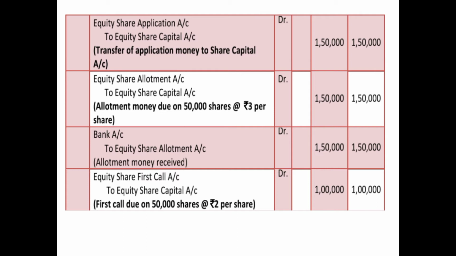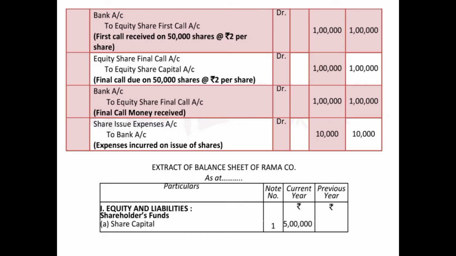After the due entry, we'll pass the receiving entry, and since in this question no call scenario is there, therefore we'll pass the receiving entry as bank account debited to equity share first call account 1 lakh each. After first call, the company has also made the second call, and in the previous video we have already discussed that whatever will be the last call, whether it is second call, third call, fourth call, etc., we'll attach a word final call.